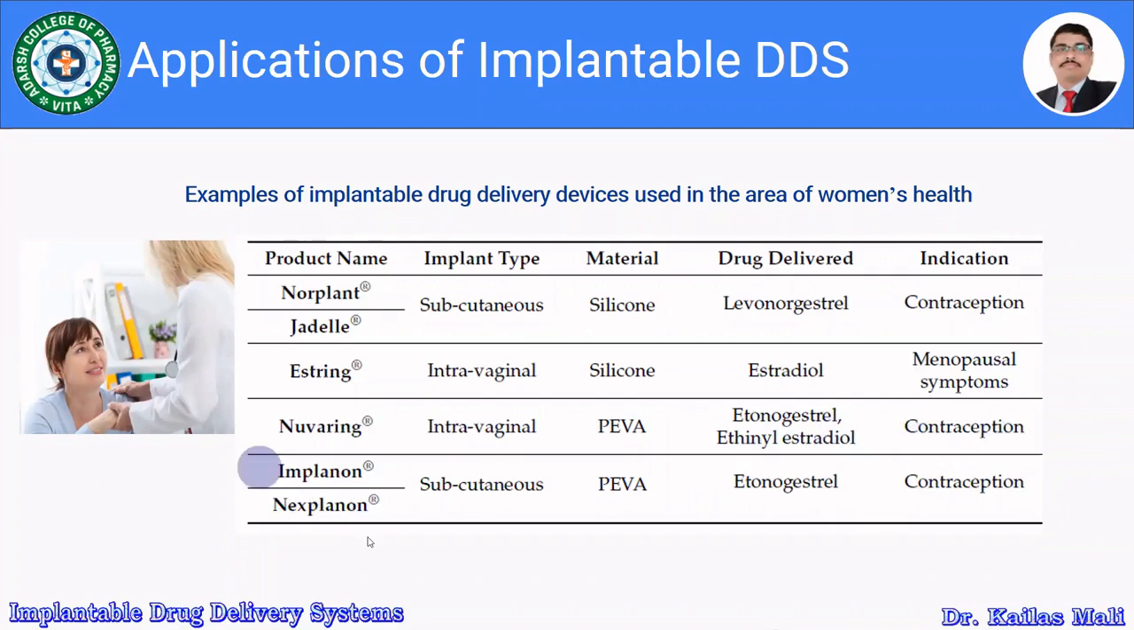Then the Implanon and the Nexplanon, it is a subcutaneous type of implant. It is prepared by using the PEVA polymer. It contains the etonogestrel drug, and it is used for contraception. So mainly for women's health, the implants are indicated for contraception and menopausal symptoms. The examples are Norplant, Jadelle, Estring, Nuvaring, Implanon, and Nexplanon. So that's it about the examples of implantable drug delivery devices used in the area of women's health.